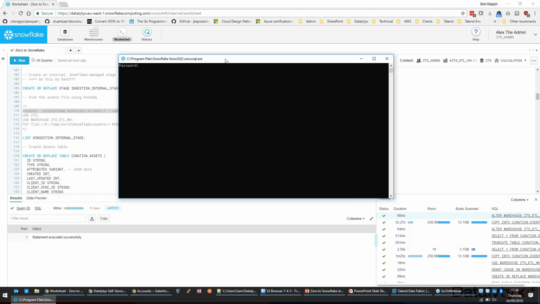The big advantage of using this, though, is that we also have access to the PUT and GET commands, which you can't use through the UI or through platforms such as JDBC or ODBC, because the PUT and GET commands interact with a local file system. They allow you to upload files into a stage and also to download them from a stage if you're doing unloads of data.